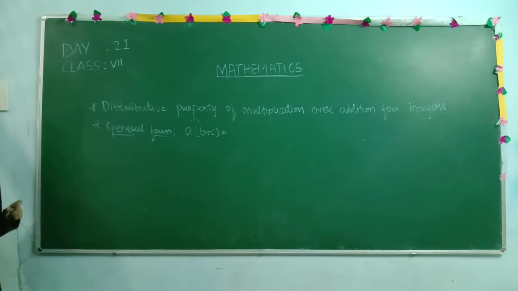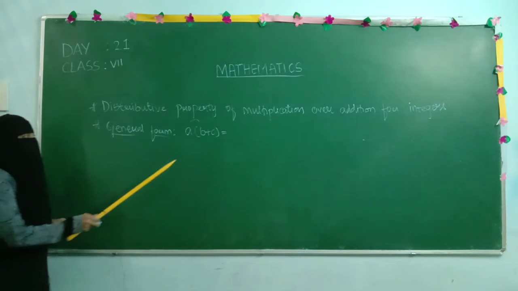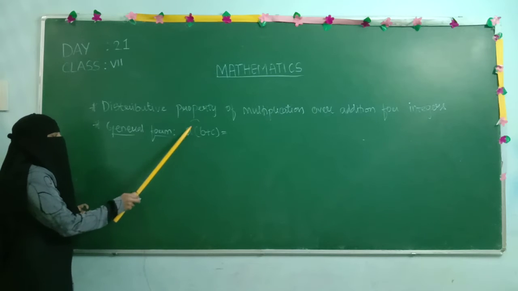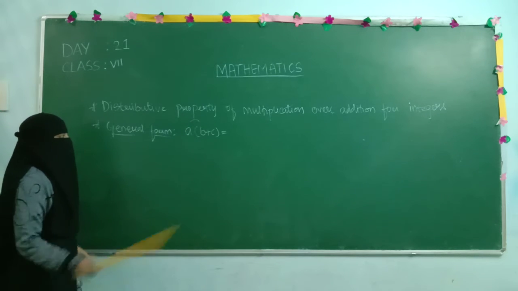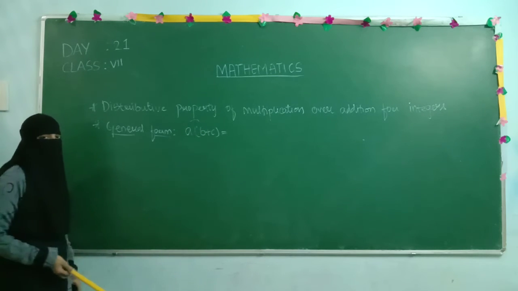So what we are giving here, that we are going to check, and under this property we are going to verify whether the integers are distributive or not. The most important difference you have observed compared to the other properties is that in this one property you have two operations. Here the bracket represents multiplication, and this plus is addition.